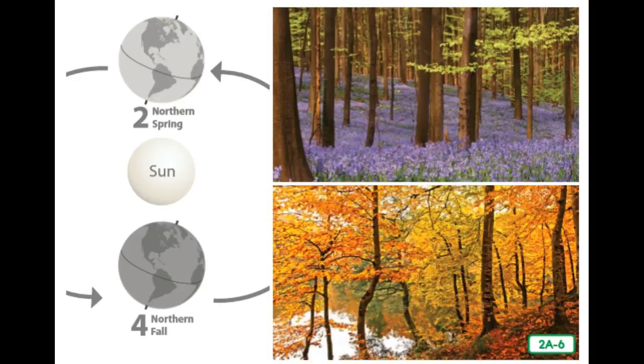When the Earth is halfway between the two solstices, both hemispheres receive the same amount of sunlight. This means that the hours of daylight and the hours of darkness are the same in each hemisphere. The days that are equal are called equinoxes. The spring equinox occurs at the beginning of spring on March 21. The autumn equinox occurs at the beginning of autumn on September 21. The cycle of one complete orbit or revolution of the Earth around the sun marks or measures 1 year.